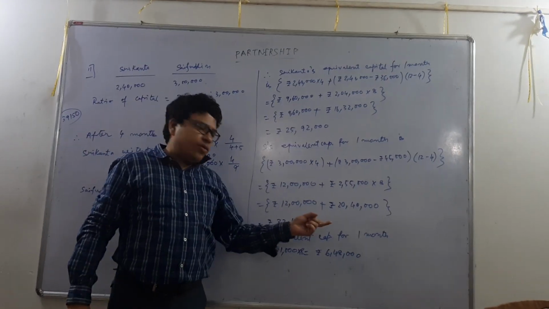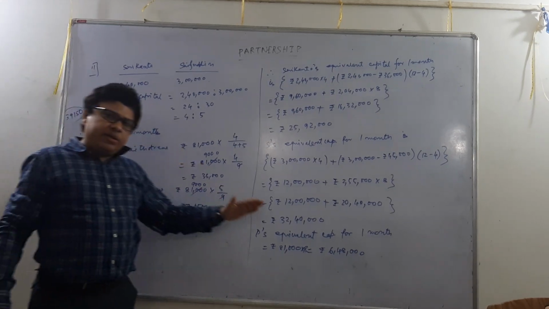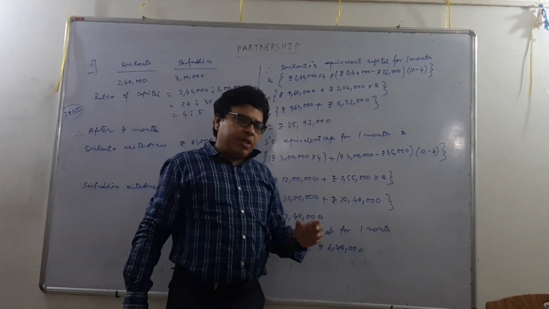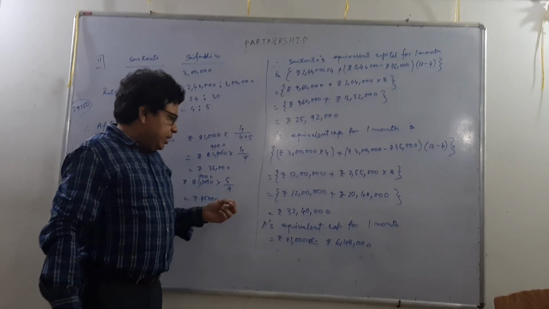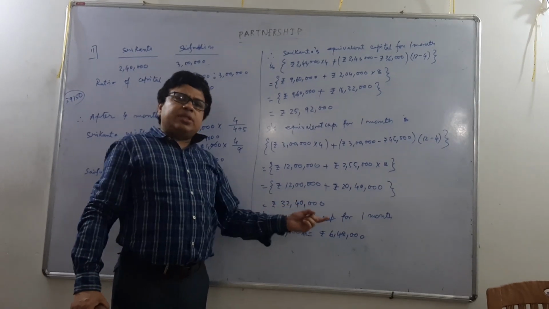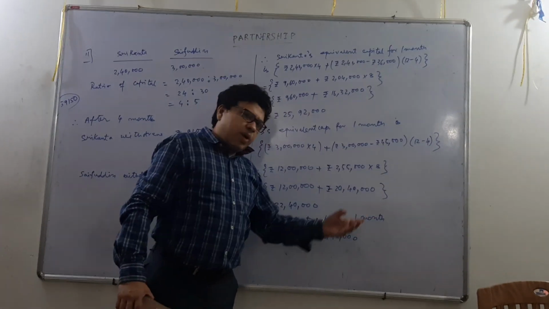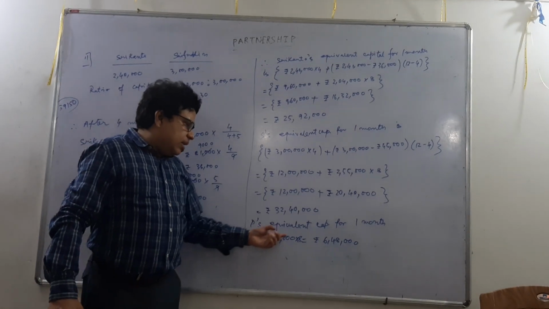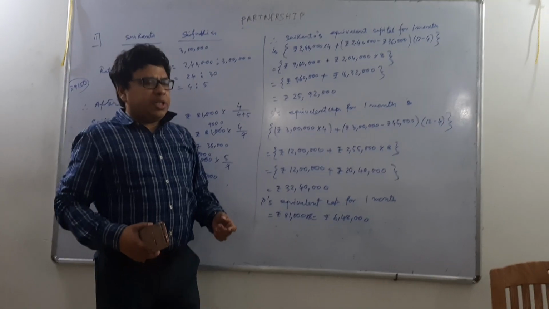So when added with 12 lakhs, we get Saifuddin's equivalent investment for 1 month as rupees 32,40,000. But look, Peter's investment was in the business for 8 months only, because he came after 4 months. His working capital was rupees 81,000, and that was in the business for 8 months. So Peter's equivalent capital for 1 month will be rupees 81,000 multiplied by 8, that means rupees 6,48,000.